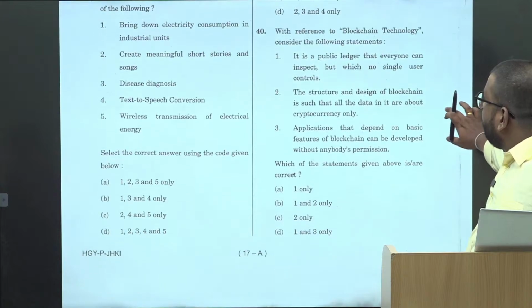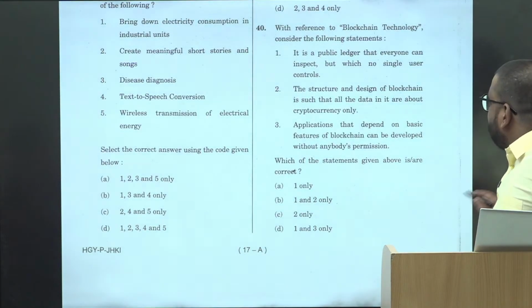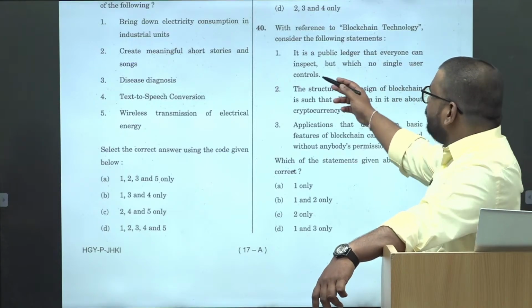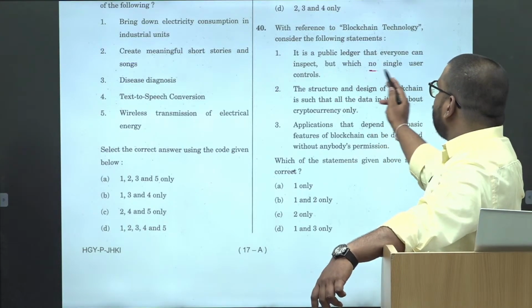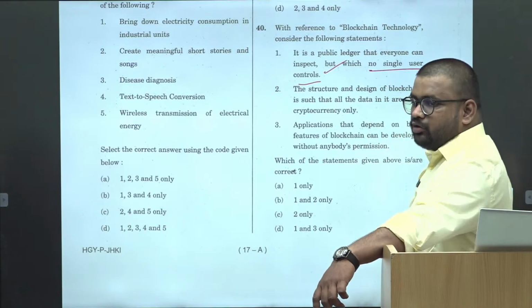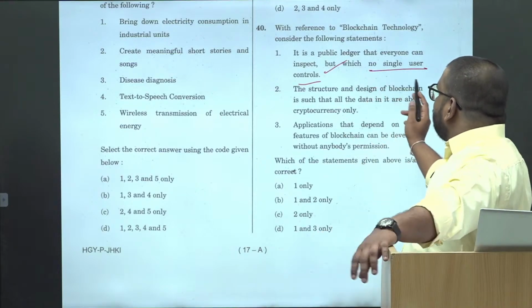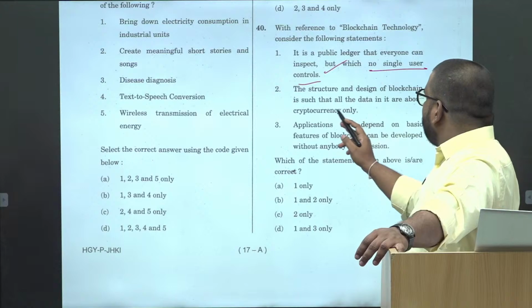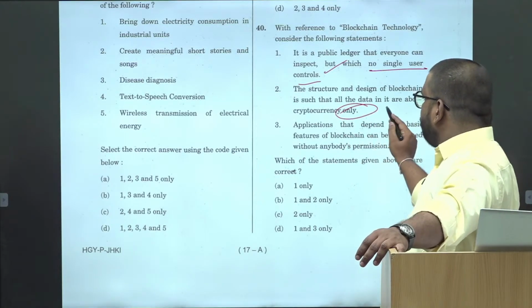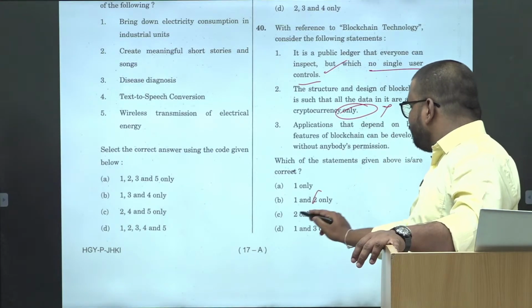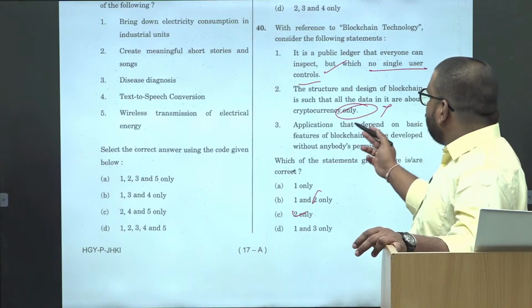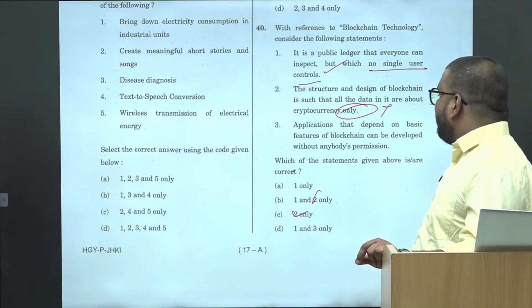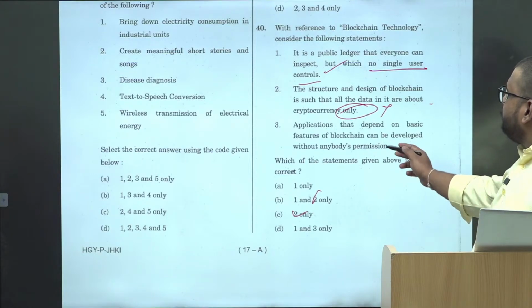Next, blockchain technology. Again, this was a knowledge-based question. The public ledger that everyone can inspect, but which no single user controls. ना तो पता होना चाहिए blockchain बदल. The structure and design of blockchain is such that all the data in it are about cryptocurrency only. Extreme statement, you eliminate the second. Then you have to think about third. Applications that depend on basic features of blockchain can be developed without anybody's permission.